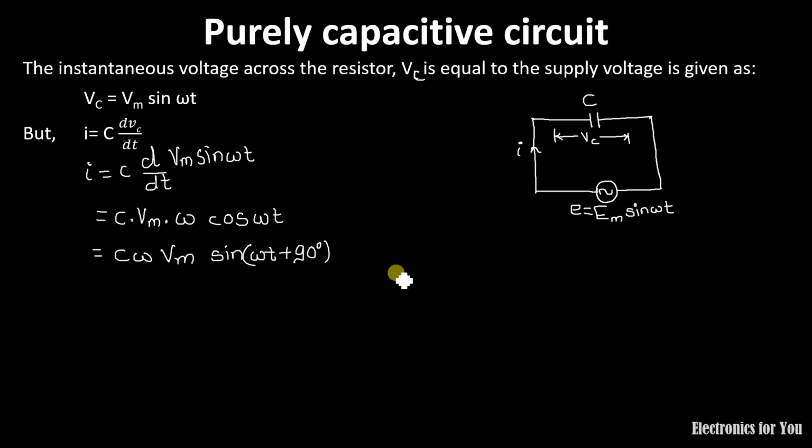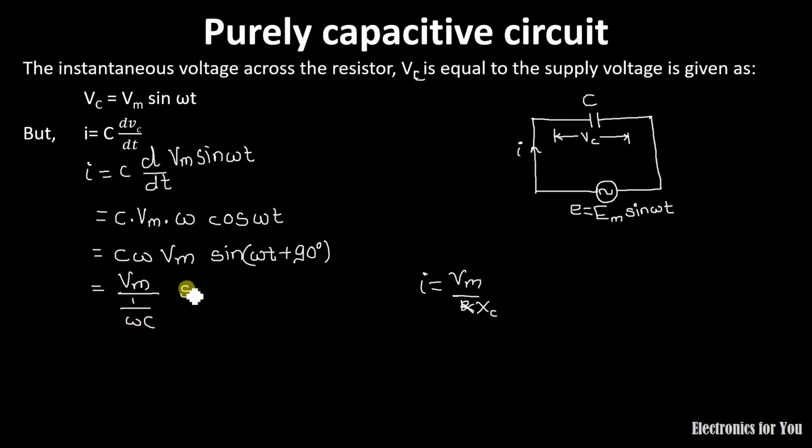Now we know that I is generally equal to Vm upon R by Ohm's law. So here the resistance offered by the capacitor, let it be Xc, that is the capacitive reactance, and we can write the same expression as Vm upon 1 upon omega C.